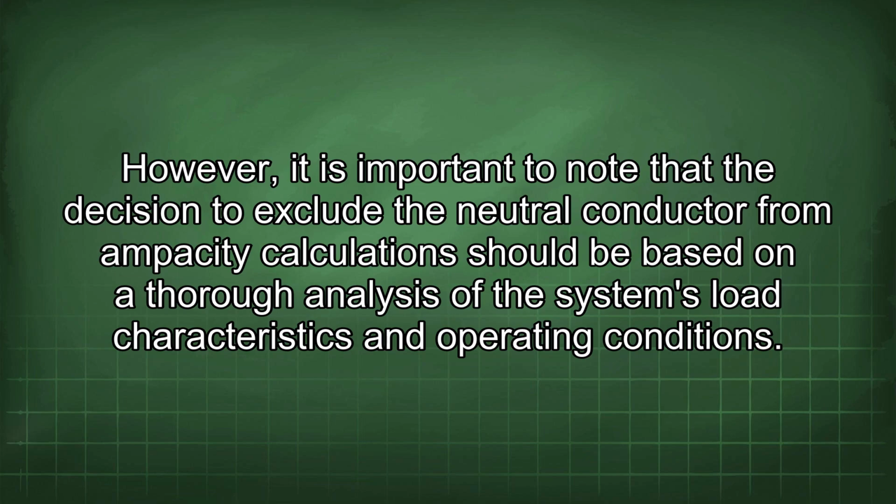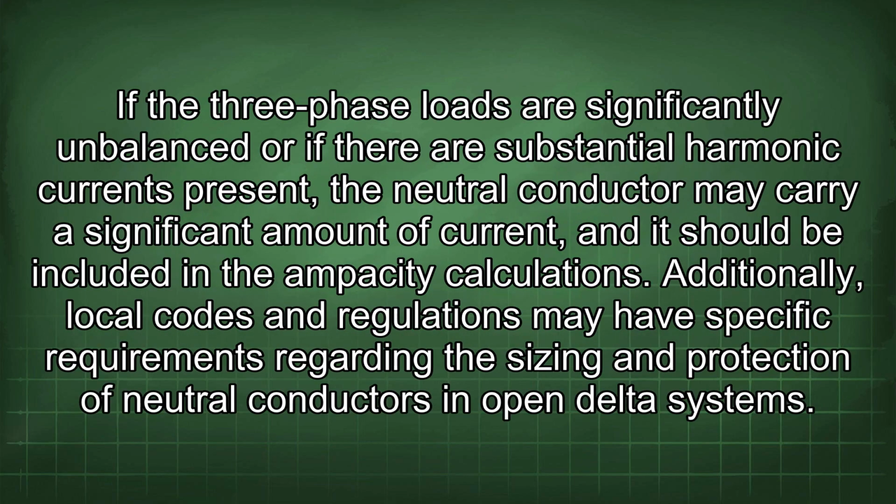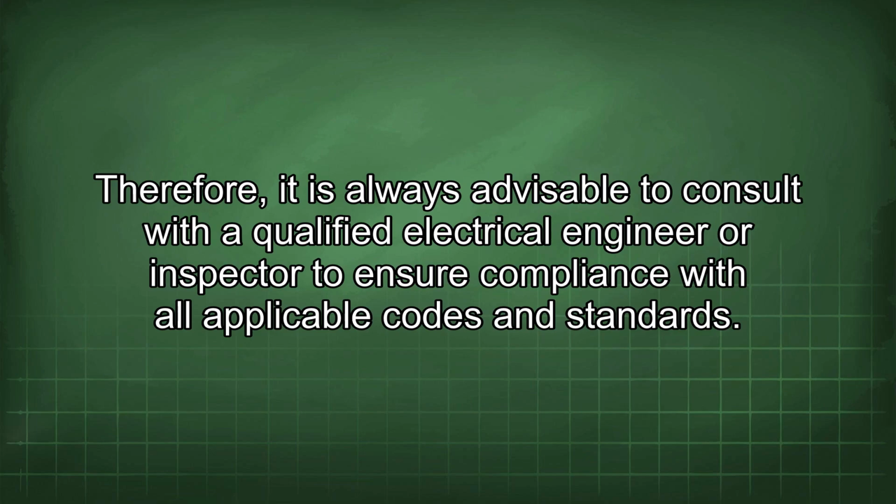However, it is important to note that the decision to exclude the neutral conductor from ampacity calculation should be based on a thorough analysis of the system's load characteristics and operating conditions. If the three-phase loads are significantly unbalanced or if there are substantial harmonic currents present, the neutral conductor may carry a significant amount of current, and it should be included in the ampacity calculations. Additionally, local codes and regulations may have specific requirements regarding the sizing and protection of neutral conductors in open delta systems. Therefore, it is always advisable to consult with a qualified electrical engineer or inspector to ensure compliance with all applicable codes and standards.